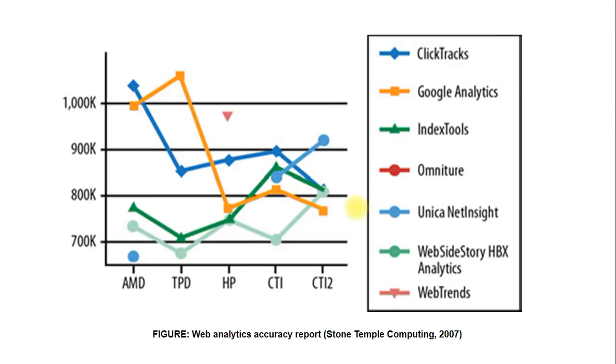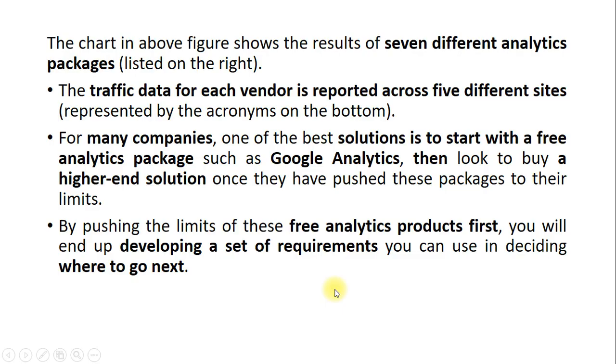Over here we have seen the image of different types of web analytics based on different types of tools. In total, 7 tools have been considered here, represented using line graphs in different colors, and we have listed different kinds of companies.